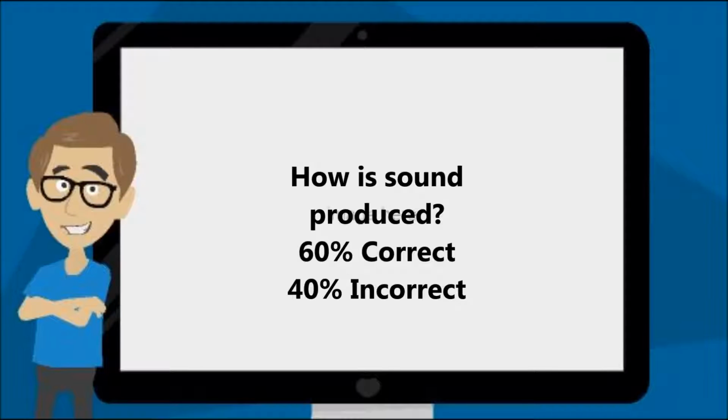How is sound produced? Sound is produced when something vibrates. The vibrating body causes the medium, such as water, air, etc., around it to vibrate. Vibrations in air are called traveling longitudinal waves, which we can hear. Sound waves consist of areas of high and low pressures called compressions and rarefactions.